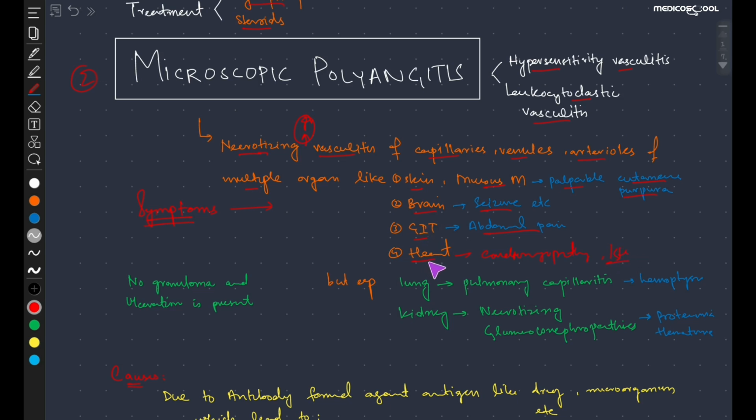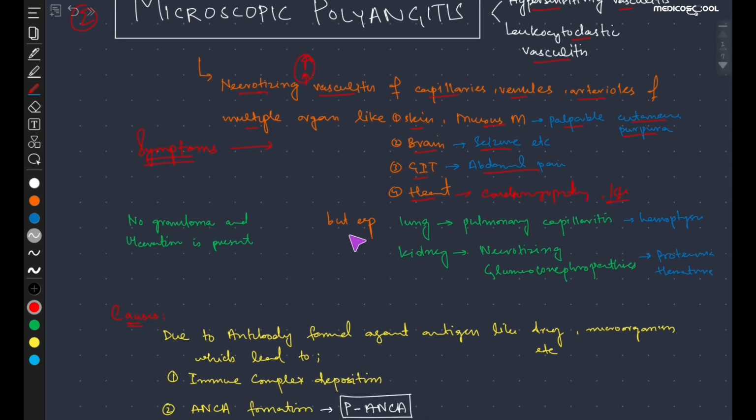Skin, brain, GIT, and heart, but mostly they involve organs like the lungs and kidney. In the lung they cause pulmonary capillaritis, inflammation of the capillaries of the lungs, characterized by symptoms like hemoptysis, and in the kidney it causes necrotizing glomerular nephropathies, characterized by proteinuria and hematuria.